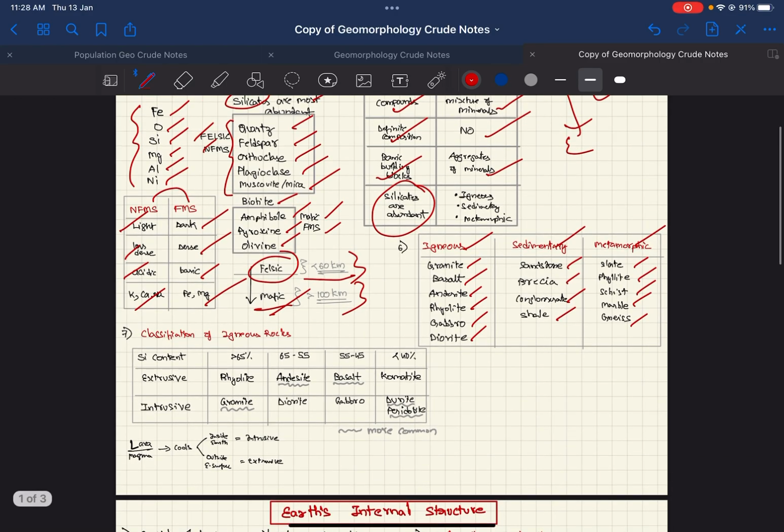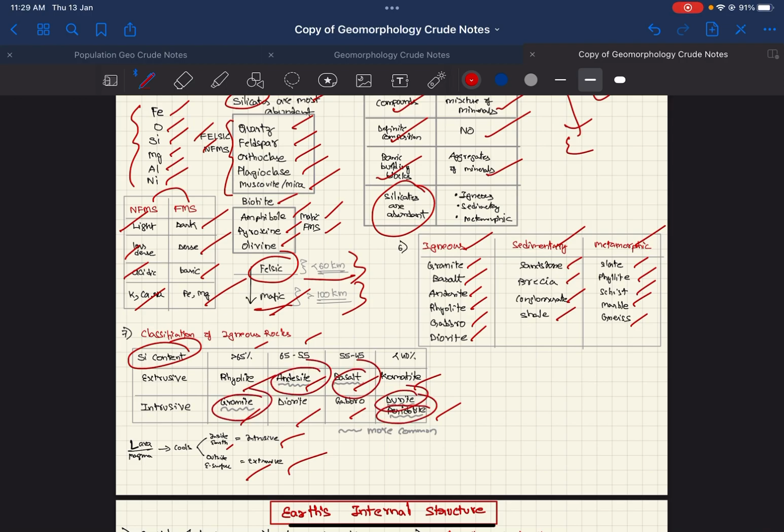So igneous rocks, according to silicon content, we have two types. We have two types, intrusive and extrusive, depending on where magma cools. If it's inside, it's intrusive. Outside on the surface, it's extrusive. So the most important rocks are based on silicon content. Extrusive are rhyolite, andesite, basalt, and komatiite. Intrusive are granite, diorite, gabbro, and dunite. The most abundant ones are granite, andesite, basalt, diorite, and peridotite.